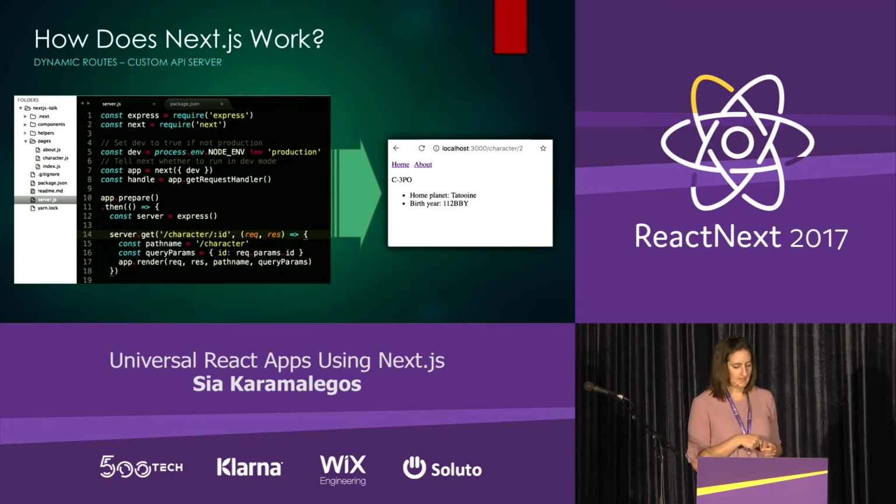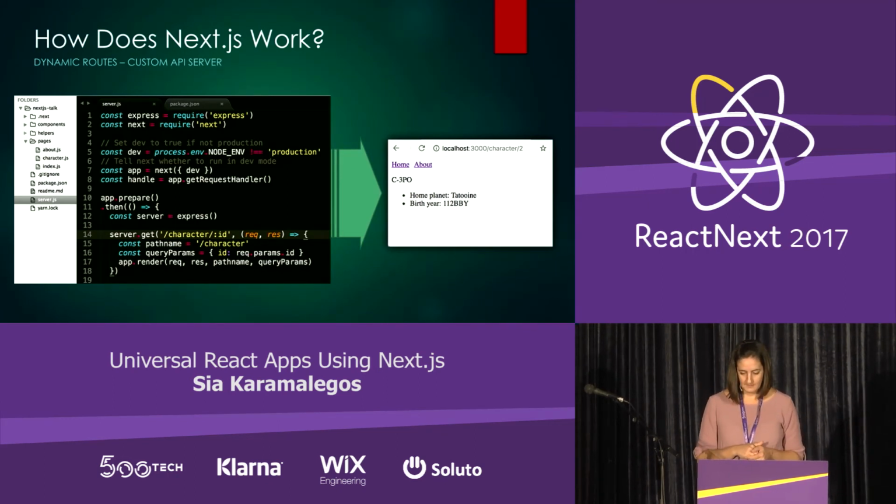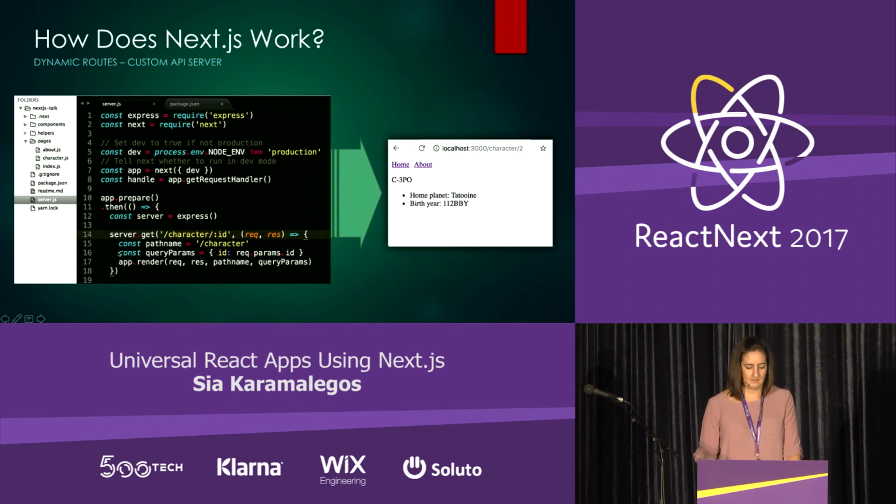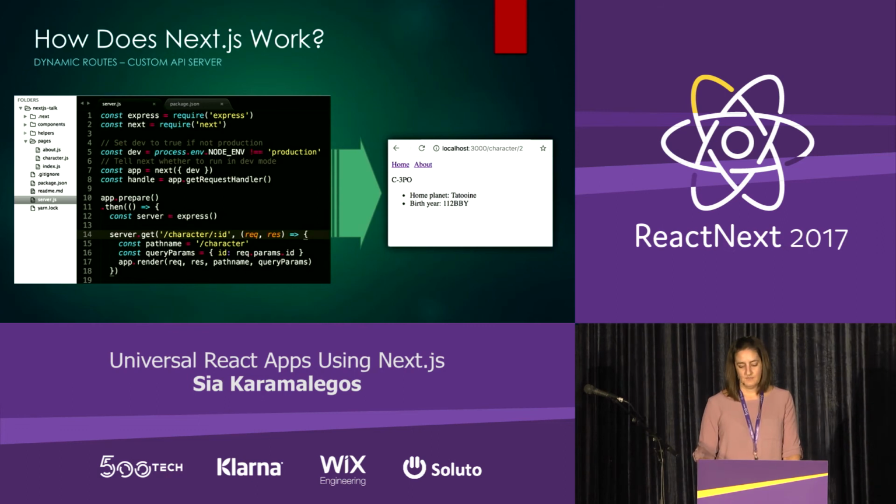Of course, you can see all the code online when I share it, but I just wanted to focus on the core of it. So if you look at the top, all I do is import Express and Next. I tell it whether it's in dev mode or not, and then down here on line 14, I just set up my custom route. Everything else just catches the standard routes and uses the client-side stuff. So lines 14 through 18 are basically the core of this. So it's really simple. And I wanted to show you that just so that you could see how easy it is to create a custom server for fancier, more custom routes. So fairly painless.